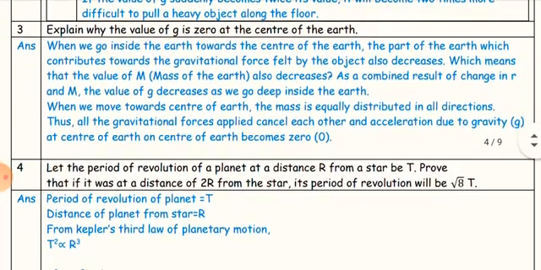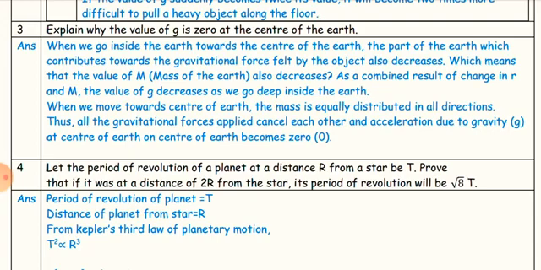Third question: explain why the value of g is 0 at the center of the earth. Answer: when we go inside the earth towards the center, the part of the earth which contributes towards the gravitational force felt by the object also decreases, which means that the value of M, the mass of the earth, also decreases. As a combined result of the change in r and M, the value of g decreases as we go deep inside the earth.